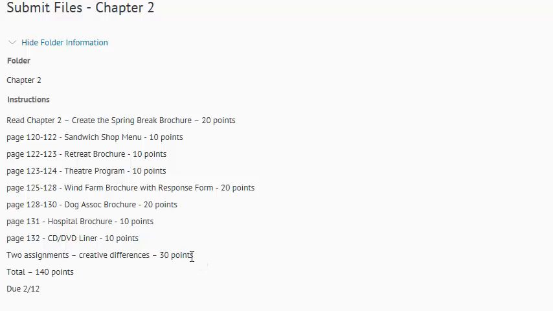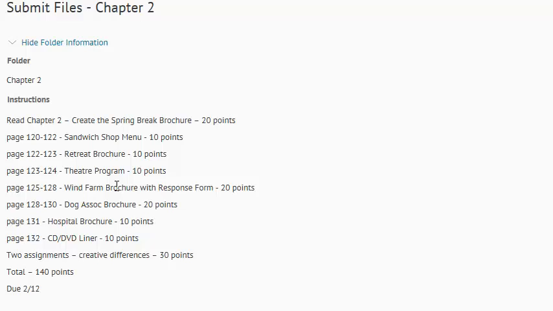What I want you to do is to take one of these assignments right in here. You can pick the 2. It doesn't matter to me, whichever 2 that you want to do. You're going to take that and you're going to change those and make significant changes in a way that you would find interesting. In other words, let's say the sandwich shop. You do it the way the book tells you to do it. And then what I want you to do is maybe you chose that one and you say, I'm going to change the theme, I'm going to change the colors, I'm going to change the way it's designed to make it more aesthetically pleasing, or maybe so that it will match.